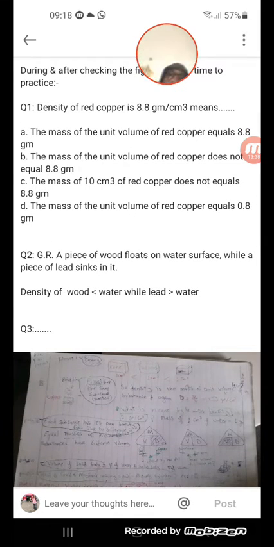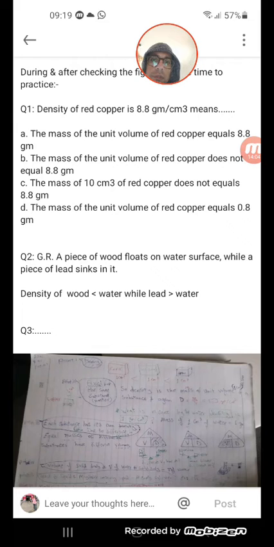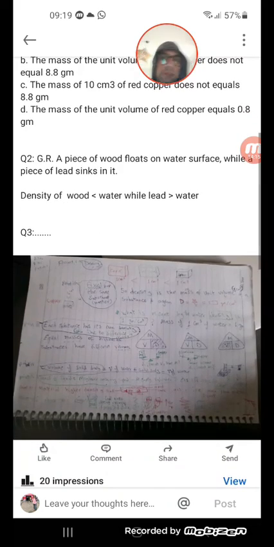The next question is: give reason. A piece of wood floats on the water surface while a piece of lead sinks in it. As I said in the explanation, the question may ask about wood and iron, wood and copper, and here wood and lead, also from metals. So we compare, because the typical answer is: the density of wood is less than that of water, while lead is more than water.